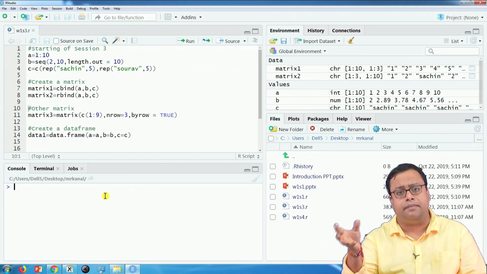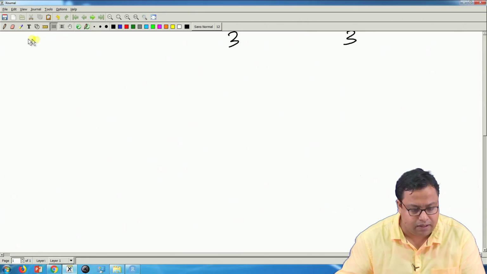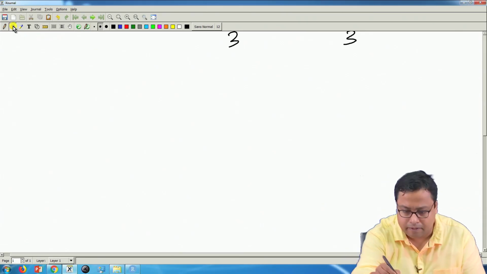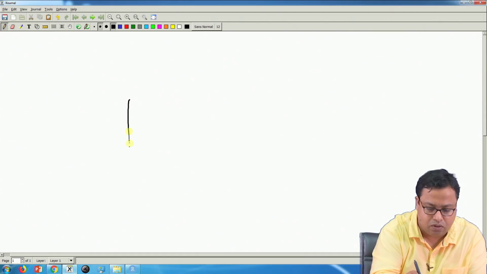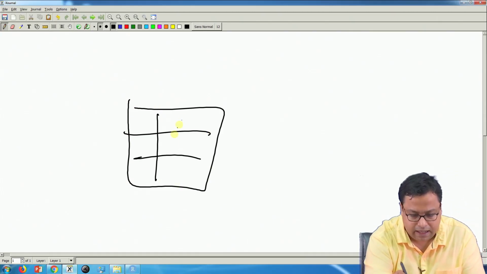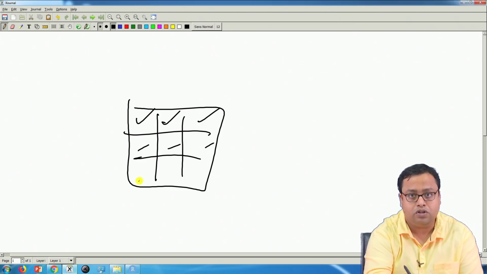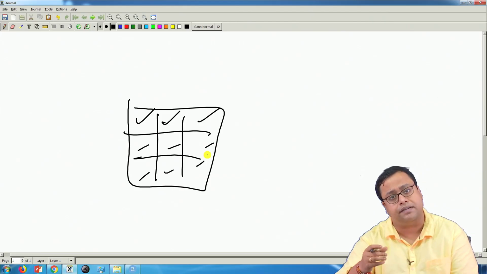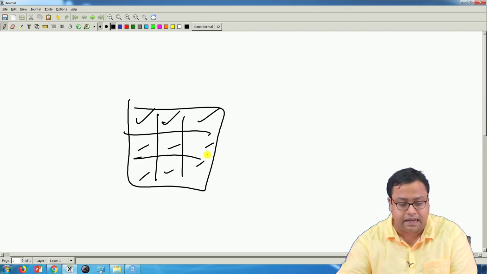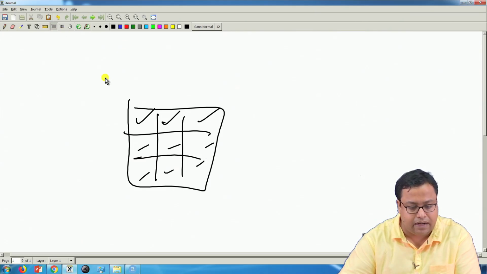Sometimes we populate a matrix also. We say that a matrix will look like this. So, this is my matrix and I will write a value here, write a value here, write a value here and so on. If I go on writing the values here manually one by one, I can create a matrix also. Sometimes that is required and we will see when that is required.